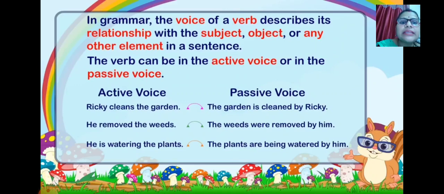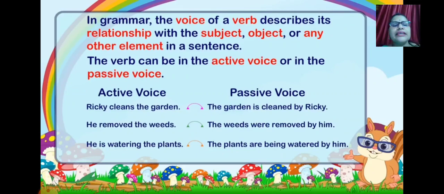He is watering the plants. Now continuous is there, but we are not supposed to use continuous there. What we have used? Instead of is we have used are, and as it's a continuous one you have used being. Watering changed into watered. The plants are being watered by him.